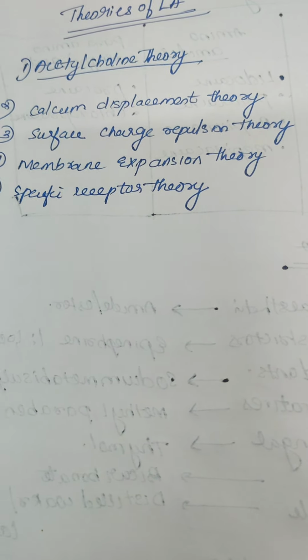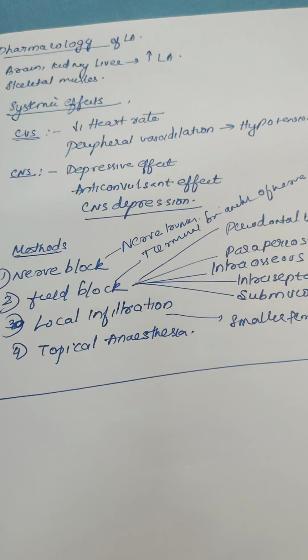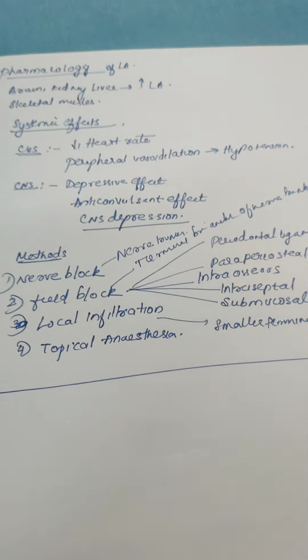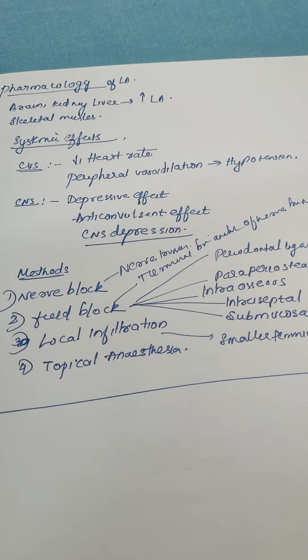Then we'll see about the pharmacology of the local anesthetic, that is brain, kidney, liver and skeletal muscles. This local anesthetic perfuses into these kinds of perfusable organs. Then come the systemic effects. In the CNS it decreases heart rate, peripheral vasodilation, hypertension, and has a depressive effect in the CNS, anticonvulsant effect and CNS depression.